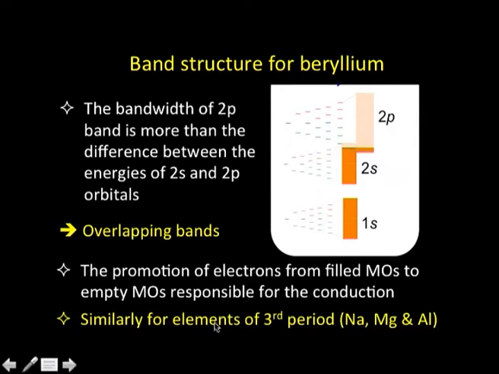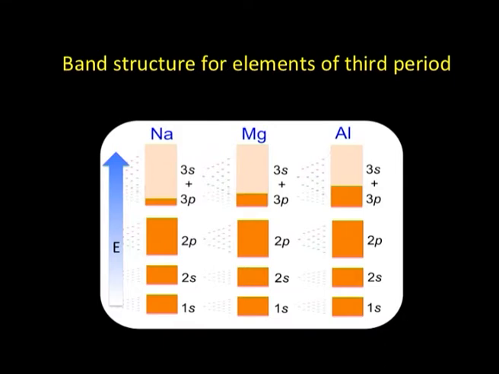Similarly, we can think of elements of the third period, say sodium, magnesium and aluminum. Let us see what the band structure is for elements of the third period. We find that there will be different bands, 1s, 2s, 2p, and this is a combined band for 3s and 3p. We will talk more about it in the next session when we talk about semiconductors. There we will see how we go from highly conducting metals to semiconductors and insulators. We will discuss more about it in the next session.